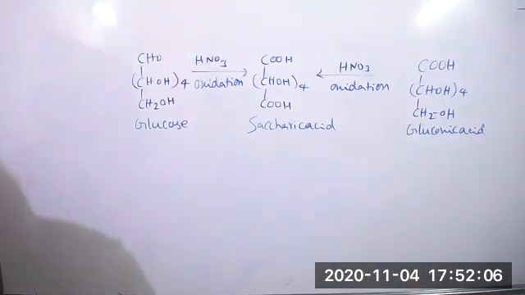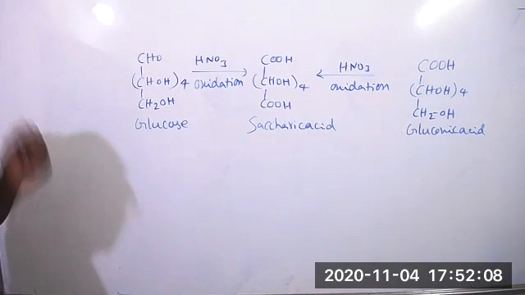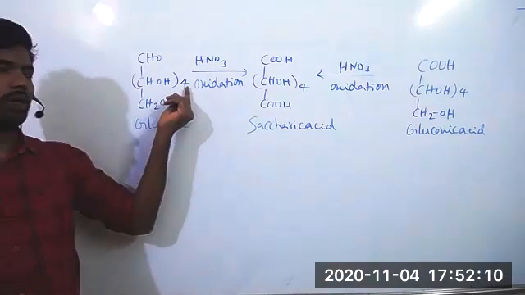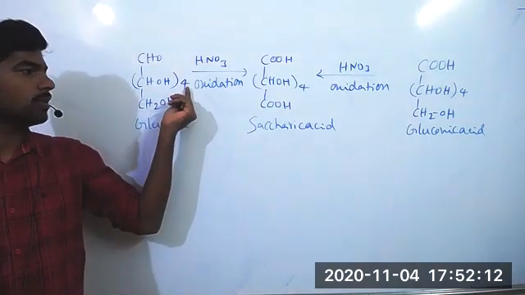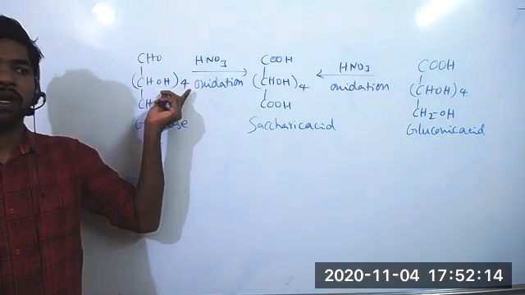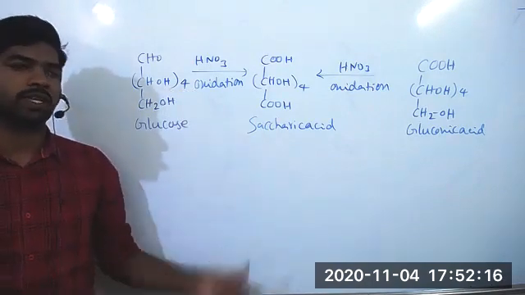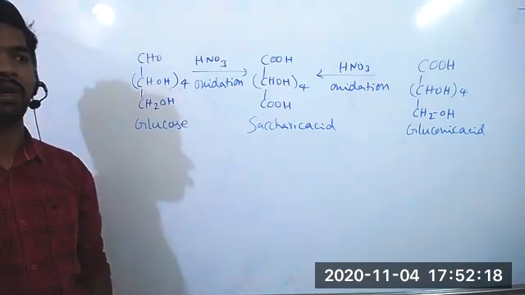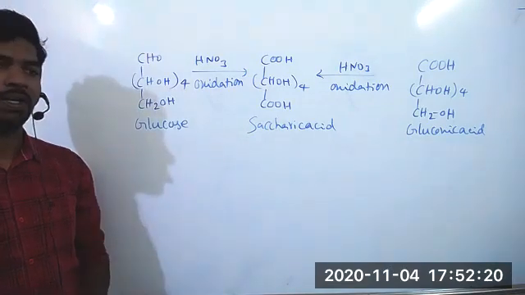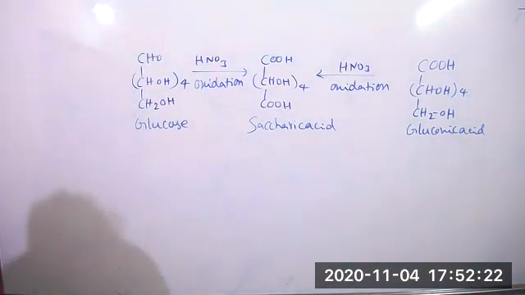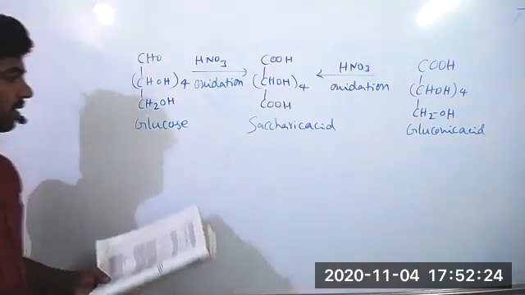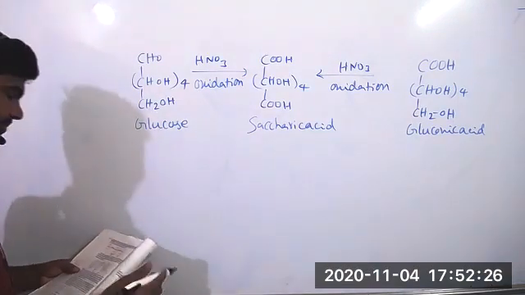Now see the final structure of glucose. In glucose, we have 5 OH groups. The exact position of these 5 OH groups in glucose was further given by the scientist Emil Fischer, with the help of some other properties. So this structure we are calling the glucose open chain structure.